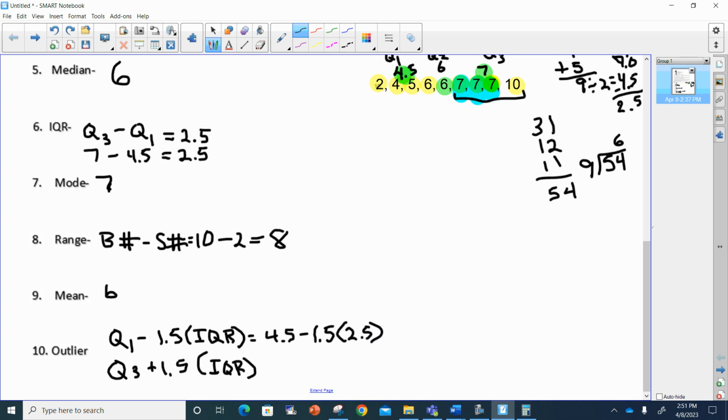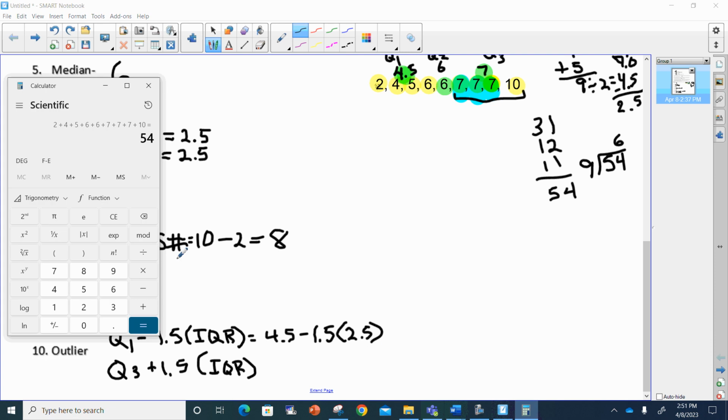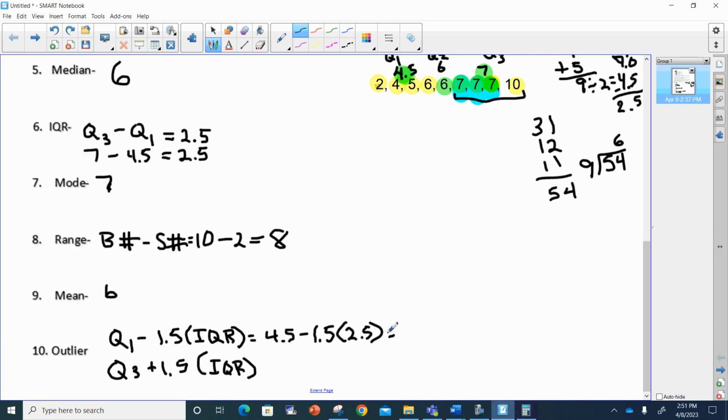All right, so what is 1.5 times 2.5? 1.5 times 2.5 will equal 3.75. So this is all going to equal 4.5 minus 3.75.